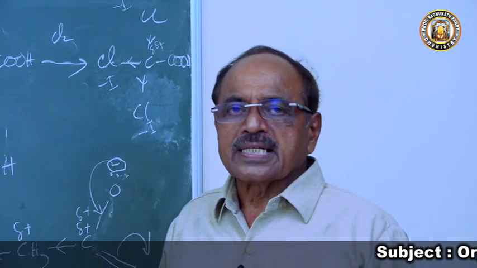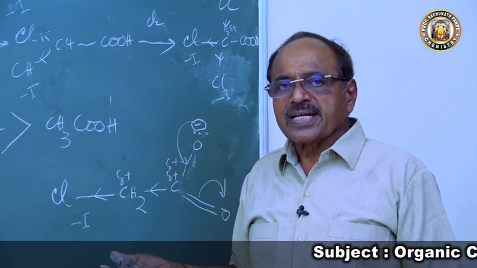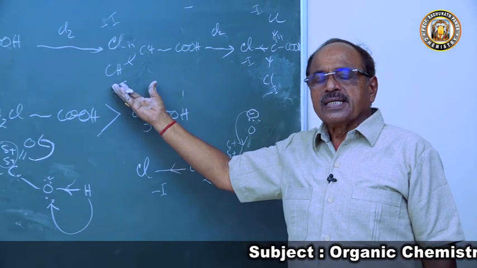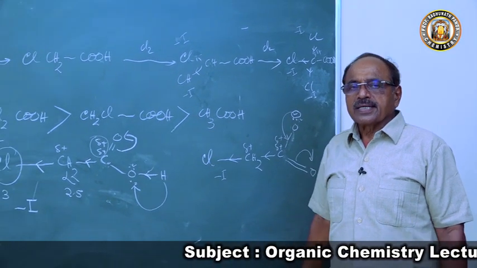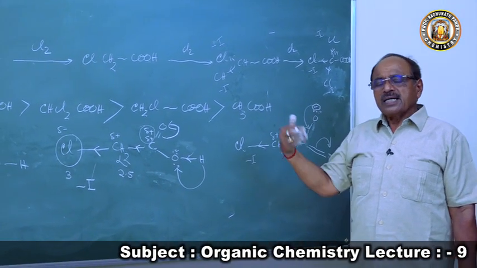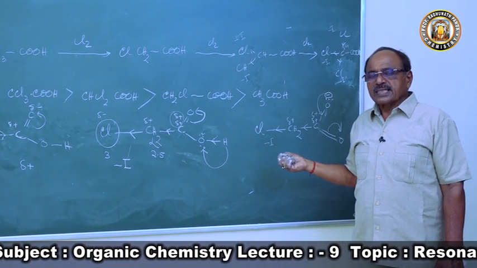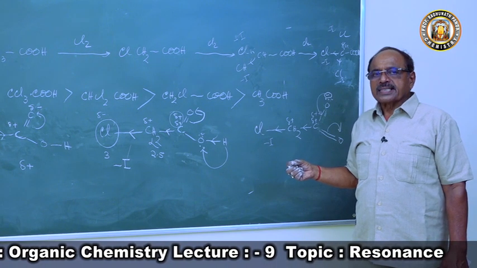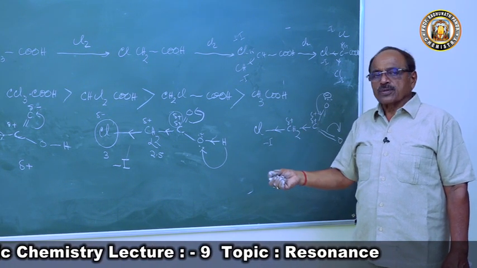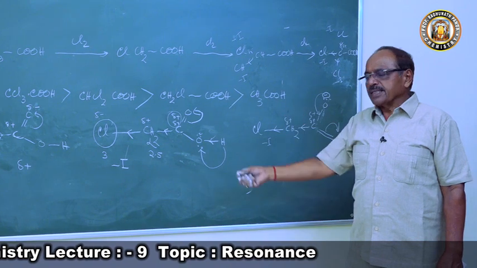So trichloroacetate ion is more resonance stabilized than the dichloroacetate ion, which is more resonance stabilized than the chloroacetate ion, than the acetate ion. Hence, trichloroacetic acid is more acidic than dichloroacetic acid, which is more acidic than chloroacetic acid, which is more than acetic acid.